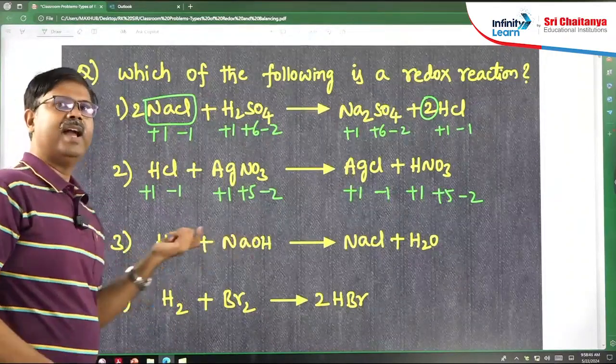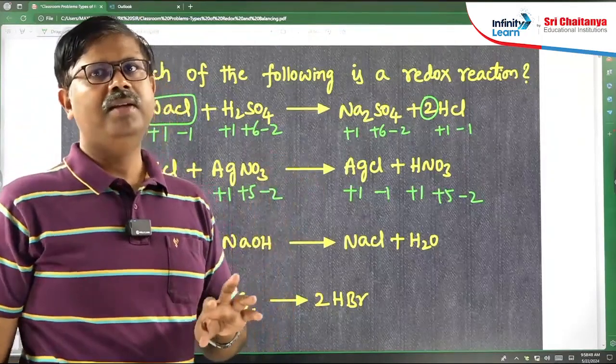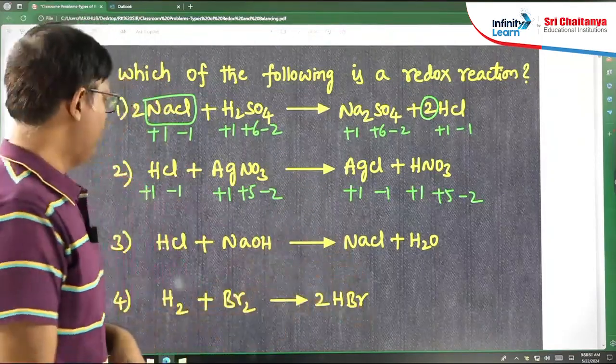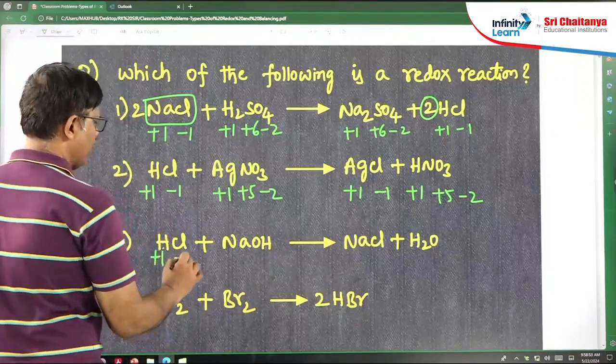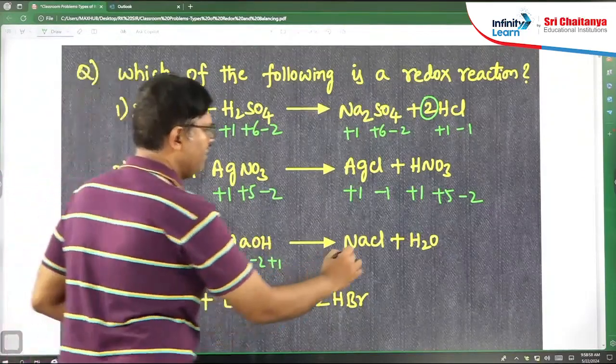And this is an acid-base reaction. Acid-base reactions are always non-redox; you can directly put that. Even if you find the oxidation states, you will get the same. In acid-base reactions also, sodium is +1, oxygen -2, hydrogen +1.